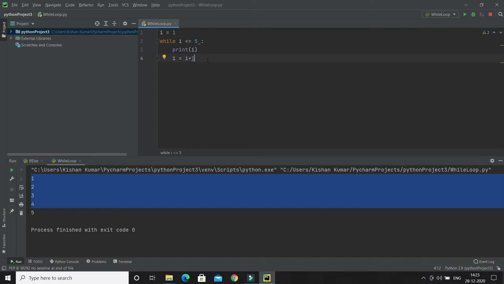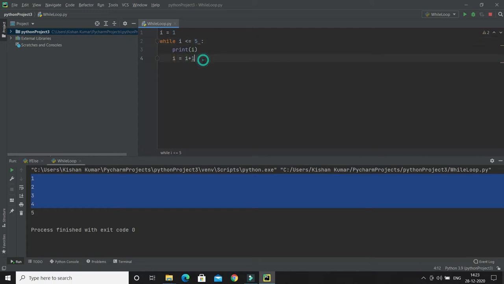When we talk about the while loop, one thing you should always keep in mind: don't forget to increment the value of i, or else the loop will continue forever. Let's say you forget to increment i every time by 1, and you have initialized i with 1, then this condition i less than or equal to 5 will be true forever, so this will go into an infinite loop. You will have to keep these things in mind.